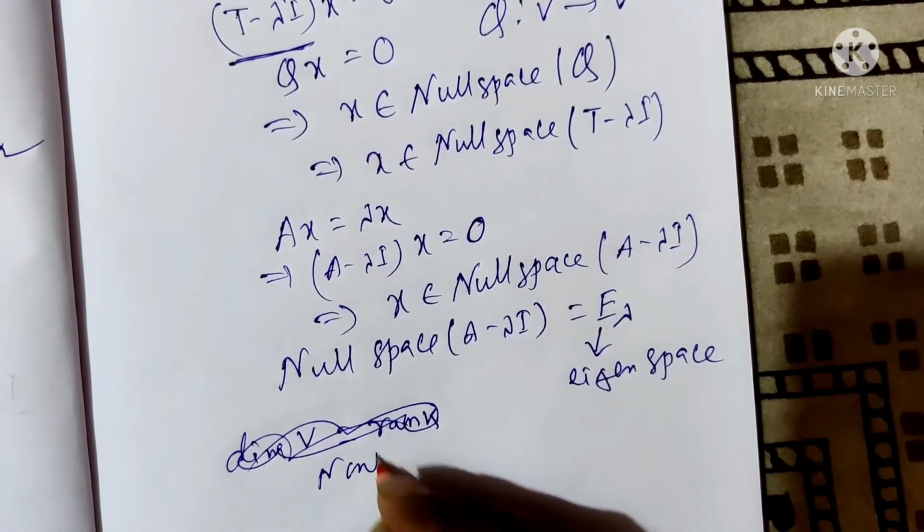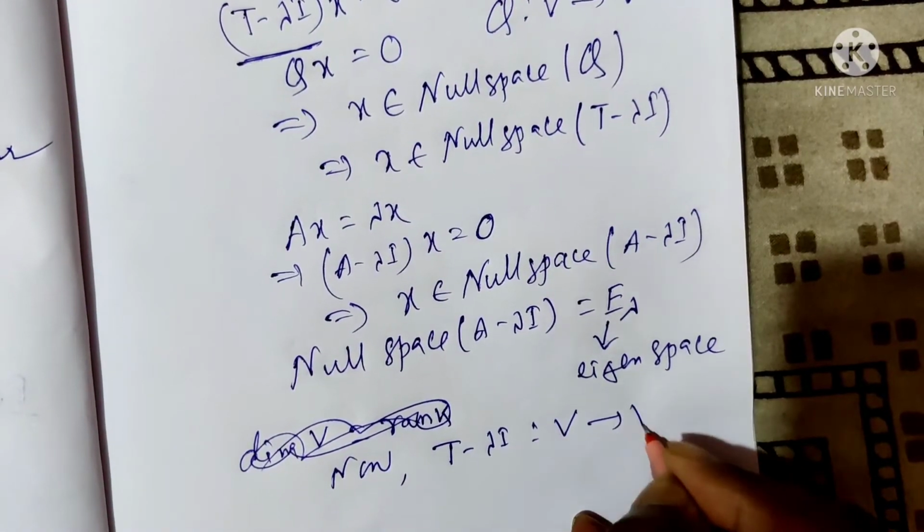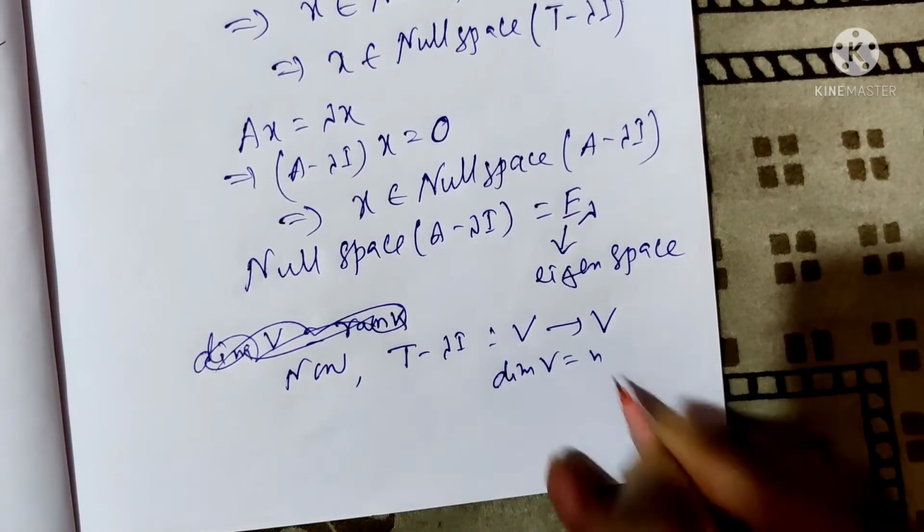Now T minus lambda I maps V to V and the dimension of V equals n.